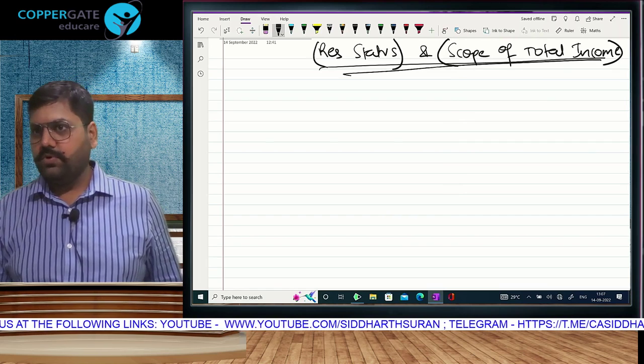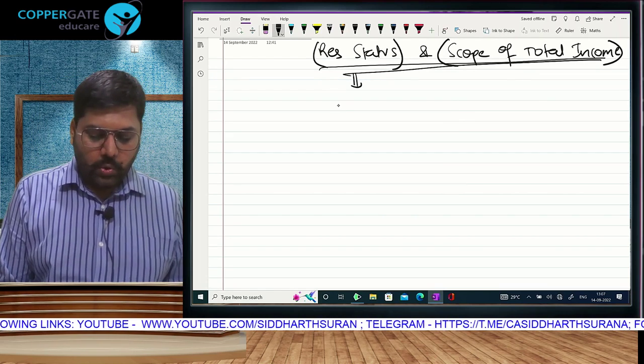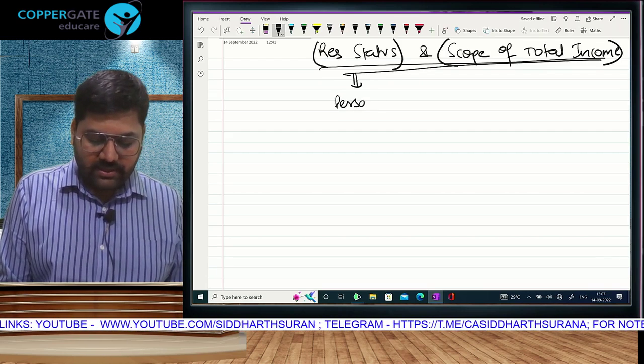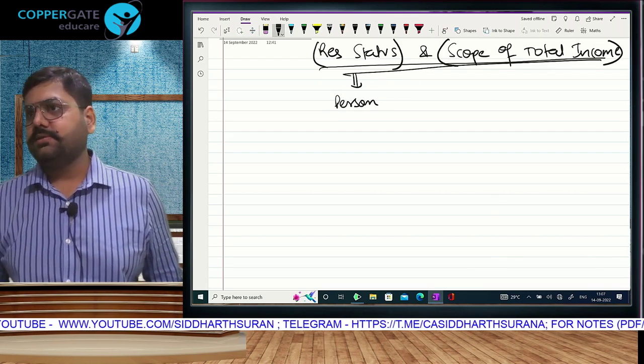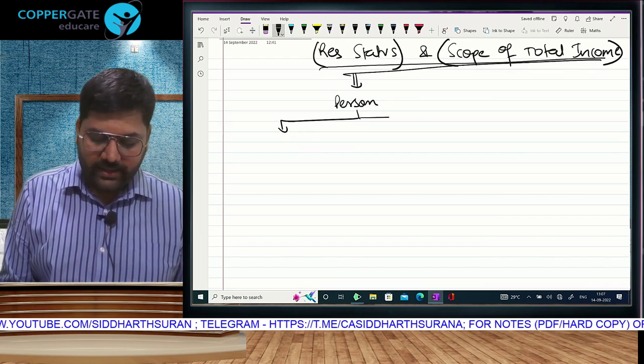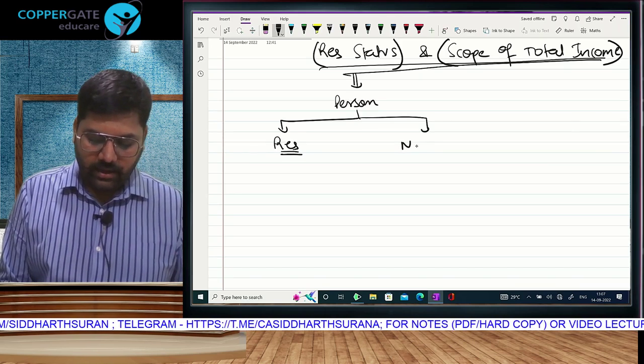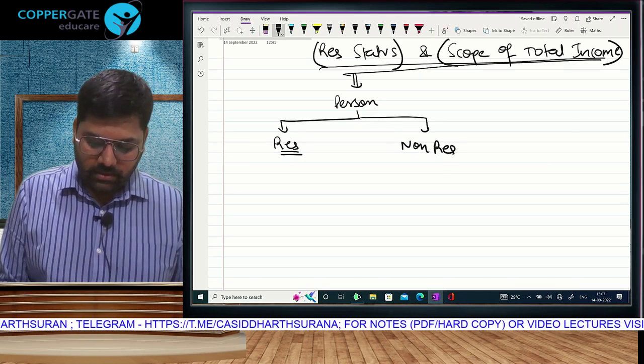Okay. Under the residential status part, whoever is the person liable to pay tax, the assessee liable to pay tax, will be divided into two categories: resident and non-resident.